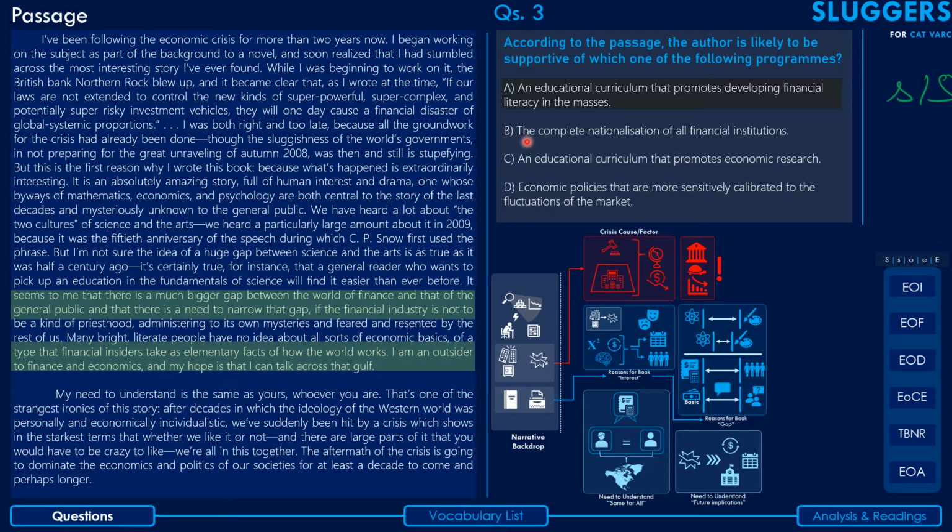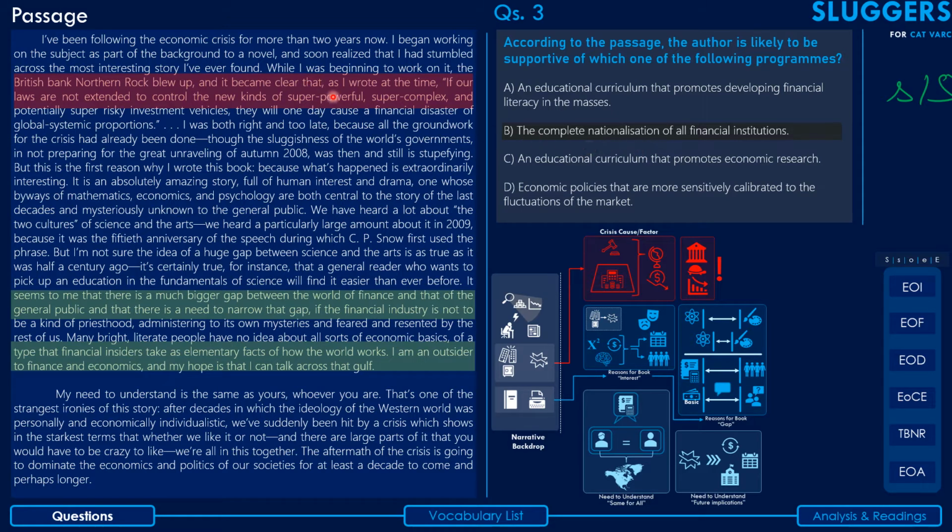Option B says the complete nationalization of all financial institutions. Now there is a point of reference in the passage where the author says that if our laws are not extended to control the new kinds of super powerful, super complex, and potentially super risky investment vehicles, they will one day cause a financial disaster of global systemic proportions, represented by this part of the schematic. So that means he is trying to say that yes, the law needs to be extended to ensure that it regulates these kinds of investment vehicles as well.